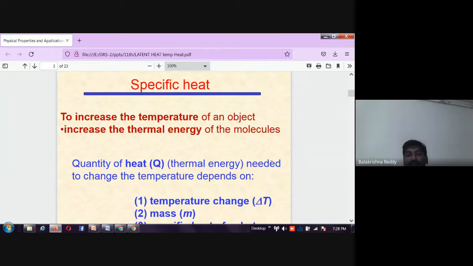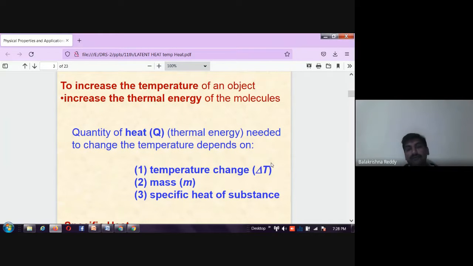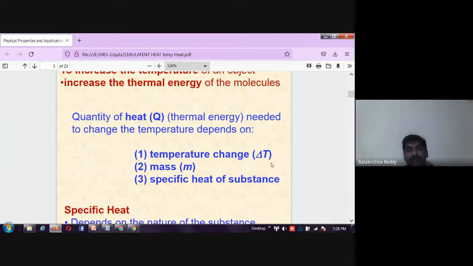When we use the word specific, it is particularly per unit amount of mass. Usually, to increase the temperature of an object means we increase the thermal energy of the molecules. So any particular quantity of heat needed to change the temperature depends not only on the temperature, but also on the amount of mass.